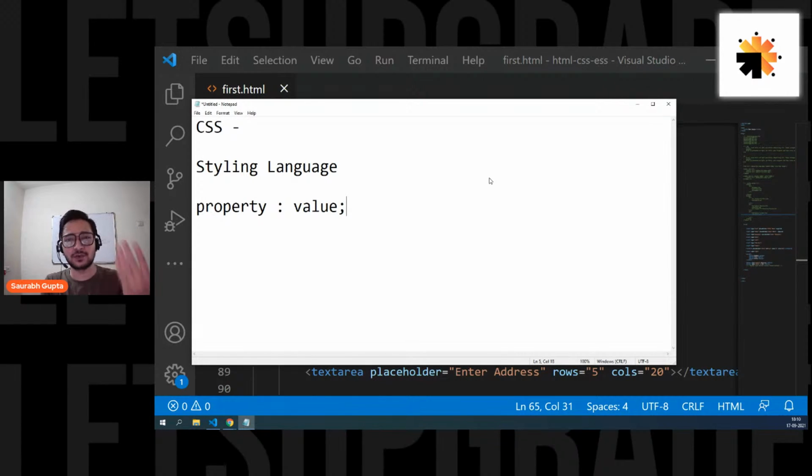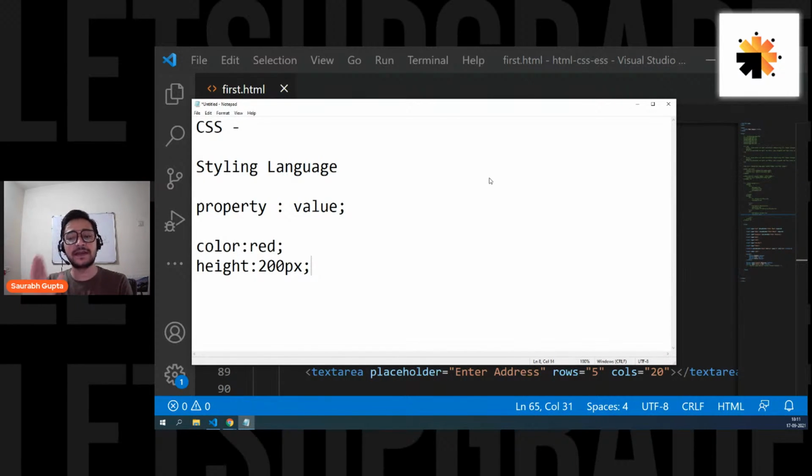Just to show you, color can be a property and red can be a value. Height can be a property and 200 pixel can be a value. Width can be a property, 300 pixel can be a value. Just like that. CSS has a vast collection of properties, and that's what we have to learn: how many properties are there, which properties do what kind of thing, and how to apply a property onto a particular element.